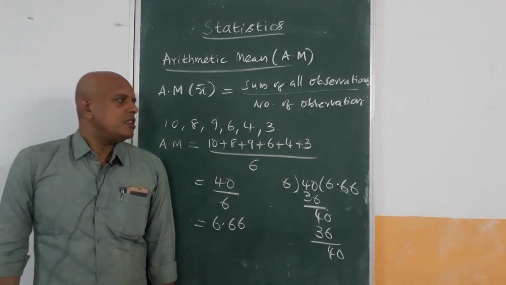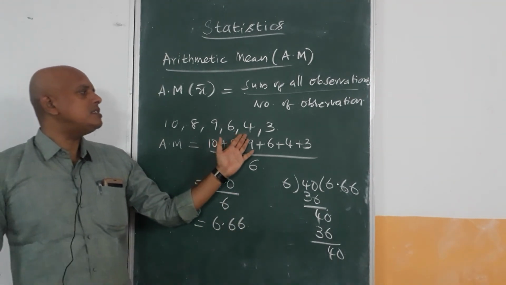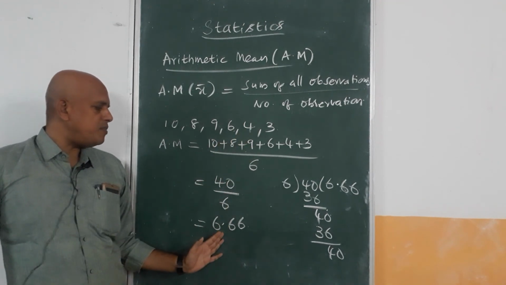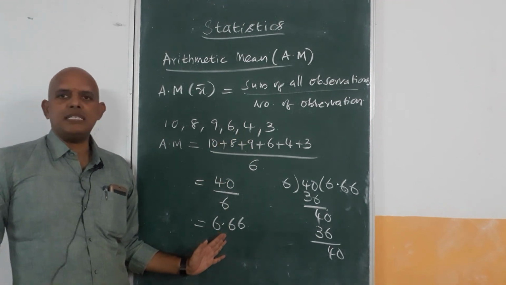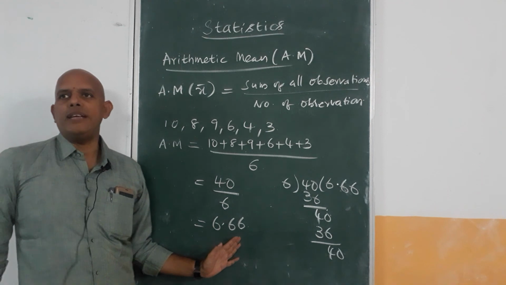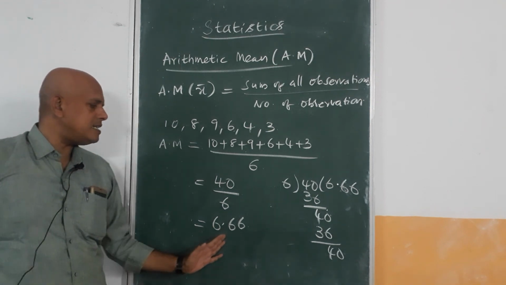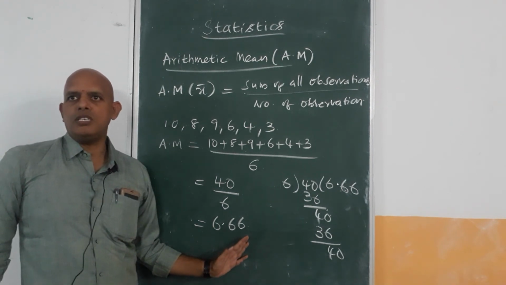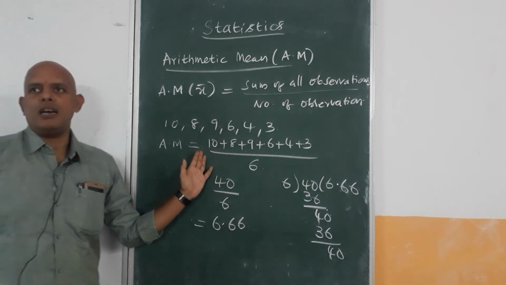6.66. So the mean marks in the 6 subjects, the average or arithmetic mean of the marks scored by the student, is 6.66. Sometimes we will consider it as 6.67 also. This is one example of arithmetic mean.